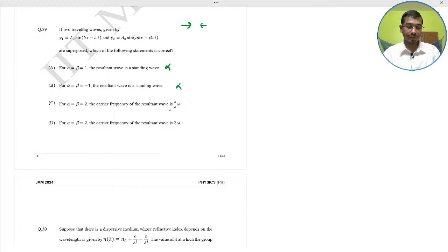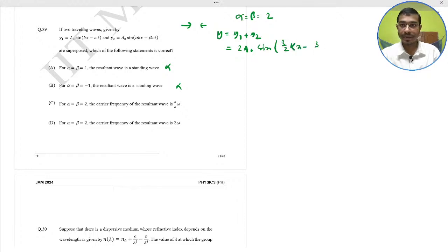So we check option C, if alpha and beta are 2. Here the resulting wave y equals y1 plus y2, that is 2a0 sine, putting in the values of alpha and beta as 2, so 2a0 sine (3/2 kx minus 3/2 omega t) cos (half kx minus half omega t).